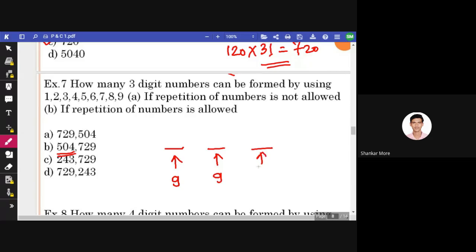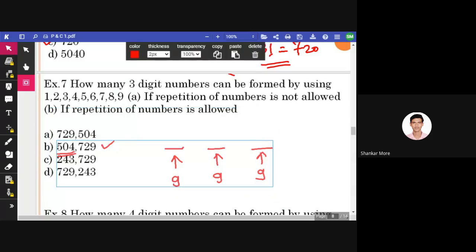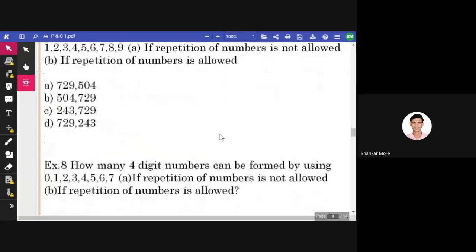Again here, it should be 9. So 9 multiplied by 9 multiplied by 9 is 729. So this is how B is the correct answer. I hope that those who had doubts have had their doubts cleared.